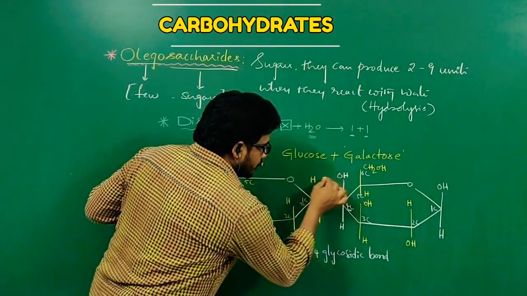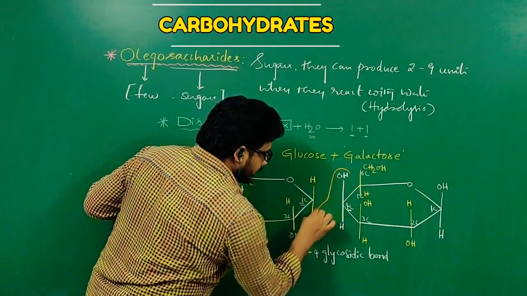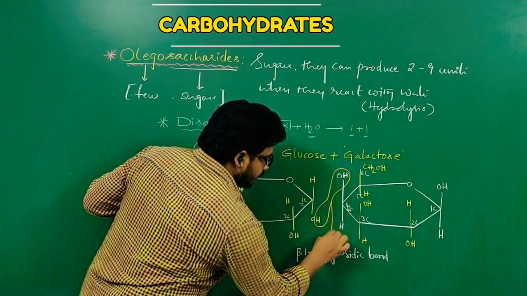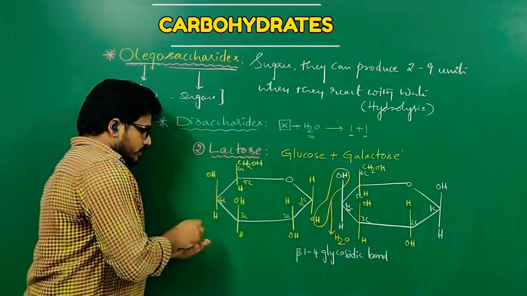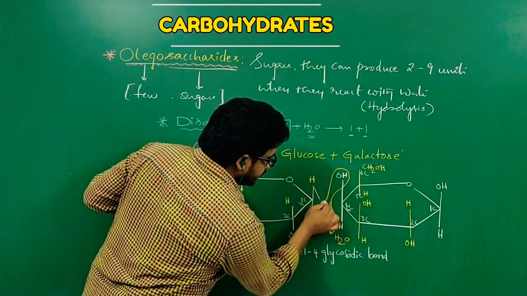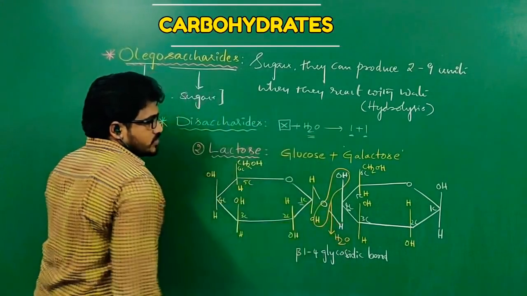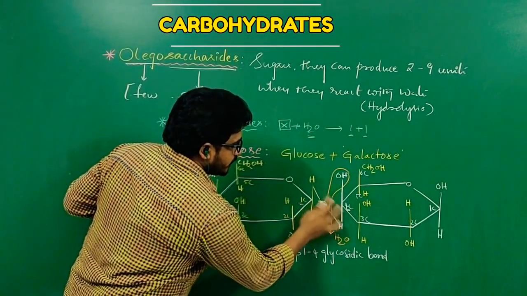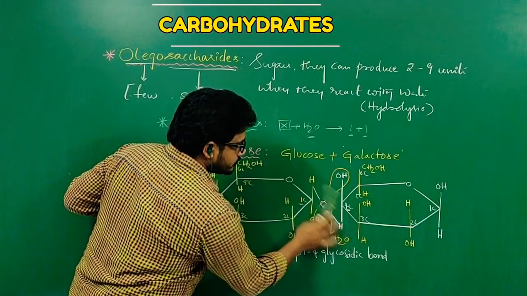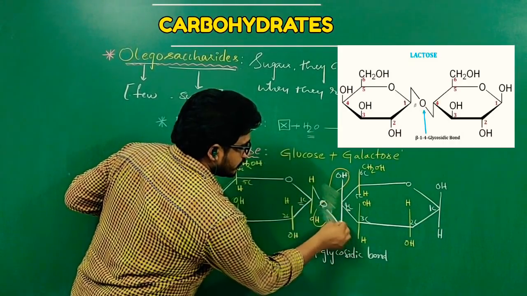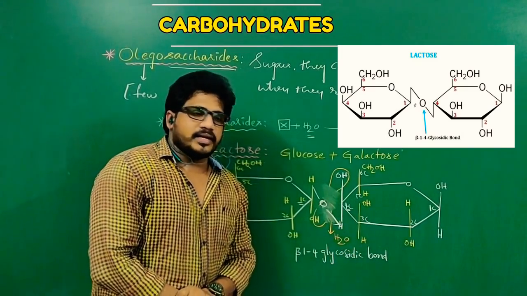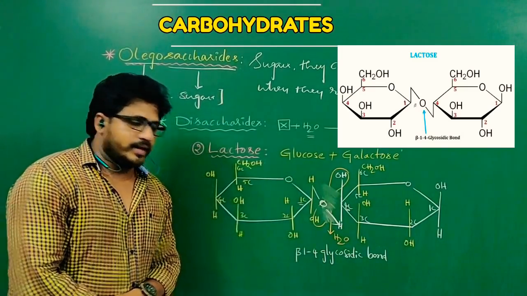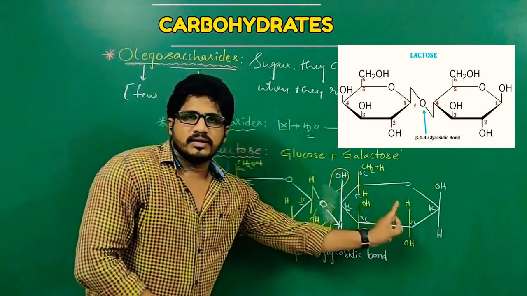So here also this OH and this H together form one water molecule. Later this O will be there between these two. Understand? If you erase this one, you can clearly see the bond. So this is a beta 1,4 glycosidic bond. A beta 1,4 glycosidic bond exists between glucose and galactose.